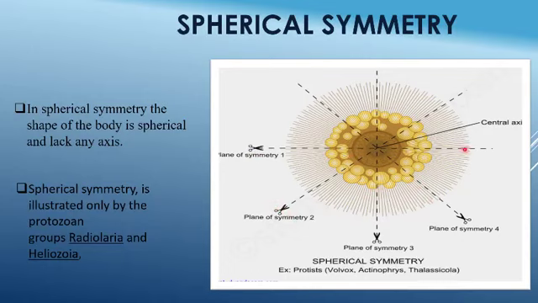these are the various planes of symmetry across which the animal is cut and it is divided into two equal parts. This is the second plane of symmetry, third plane of symmetry, fourth plane of symmetry. In each plane, what is common? The plane of symmetry is passing through the center of the organism.